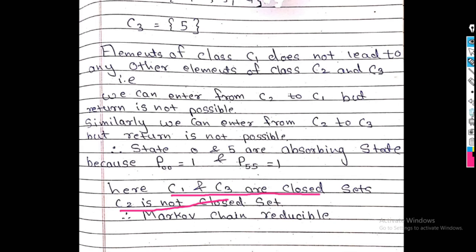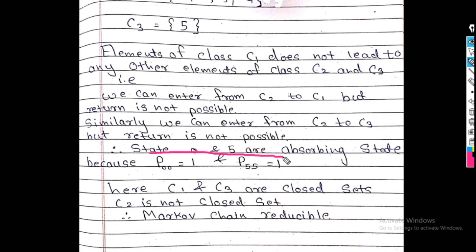Now this Markov chain is what? That is a reducible Markov chain. Why is it reducible? And what is irreducible? When there is only one communicating class, the given Markov chain is called an irreducible Markov chain. But what we get here? We get three communicating classes. Therefore, that Markov chain is a reducible Markov chain.